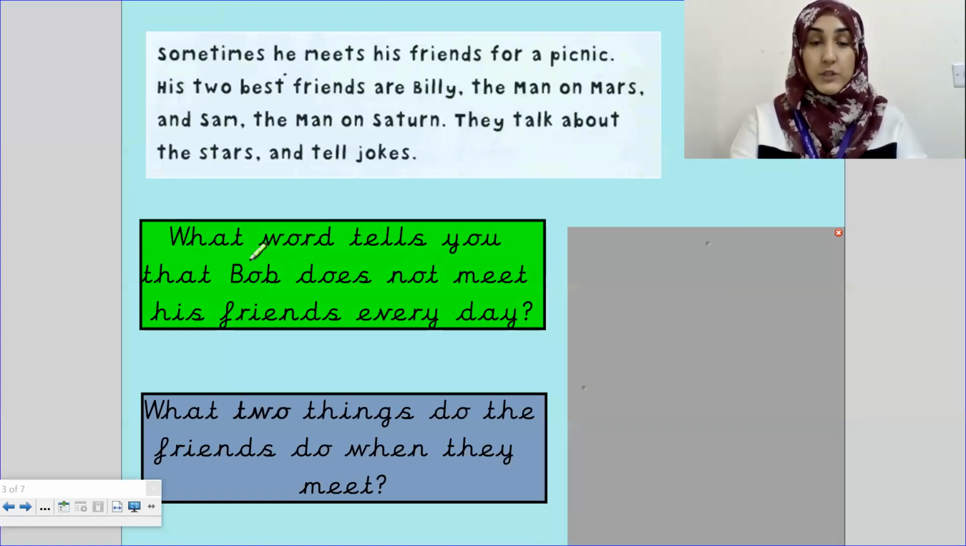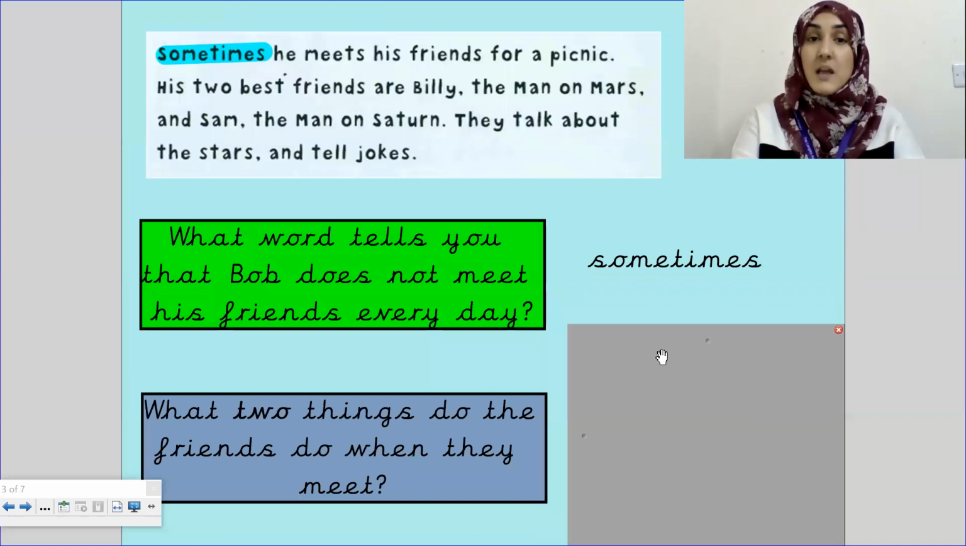So the question is, what word tells you that Bob does not meet his friends every day? Let's read the first sentence of the text. Sometimes he meets his friends for a picnic. Have a think. What word tells us that he doesn't meet his friends every day? Have a think.